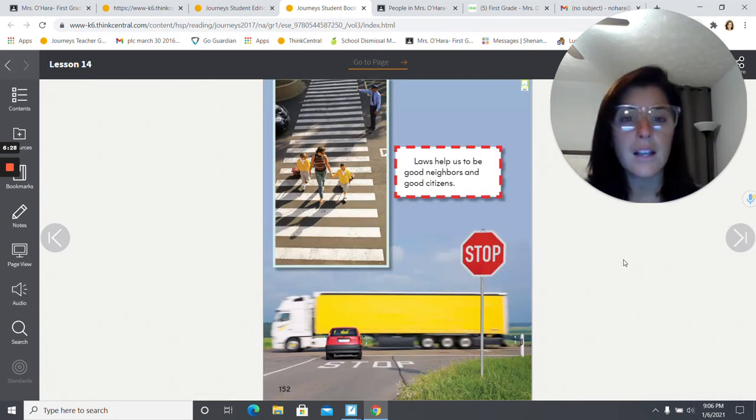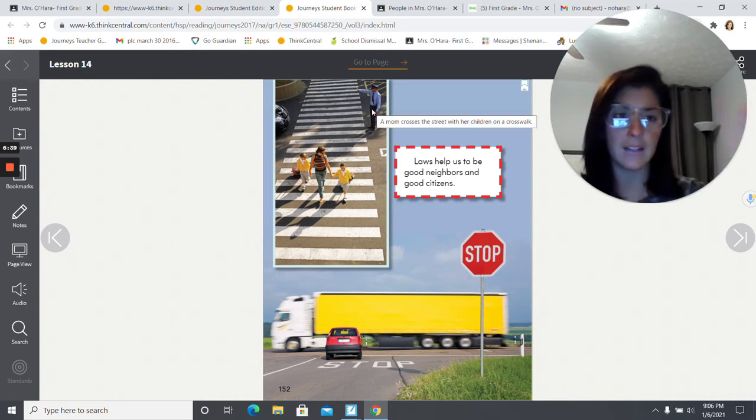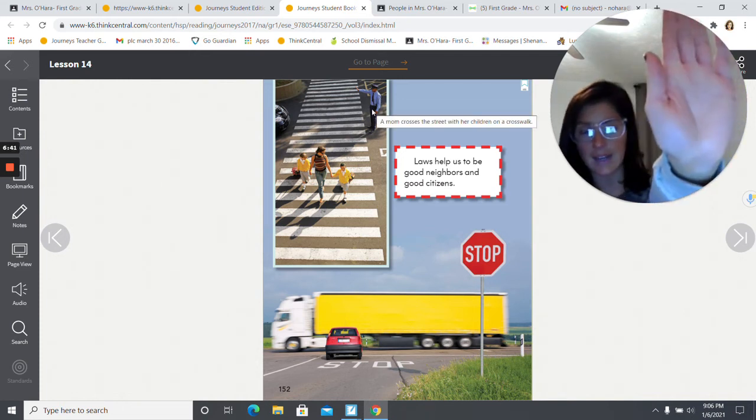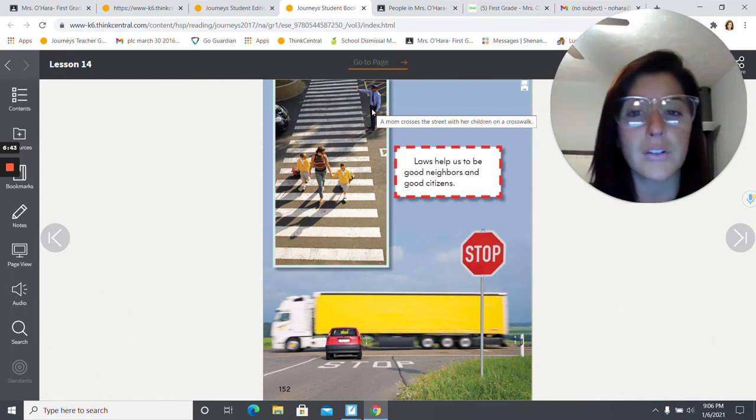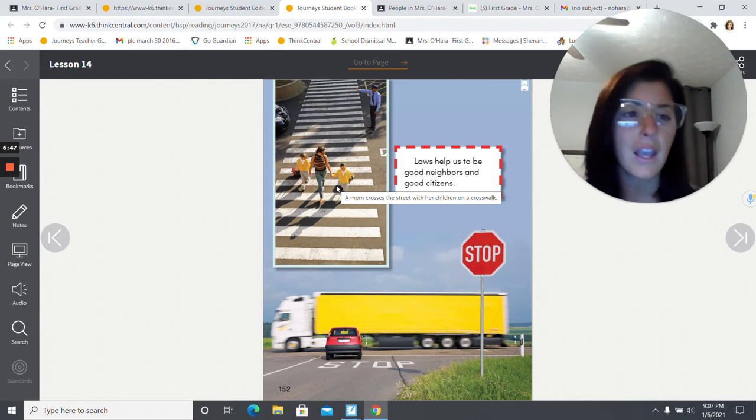It says, laws help us to be good neighbors and citizens. So just right here, we were just talking about a crosswalk. You can see the traffic guard. He's telling the car to stop. He has his hand out like that, and he's telling the car to stop so that this woman and the children can cross over the crosswalk safely.